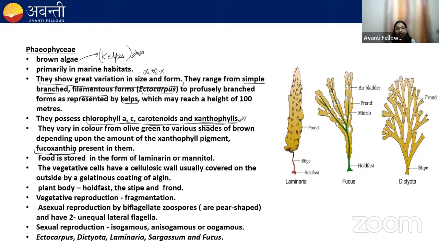Fucoxanthin is a xanthophyll pigment which imparts the brown color to the algae. Brown algae appear brown in color because of the presence of fucoxanthin. Remember this. This is an important point, that in brown algae, fucoxanthin is present.